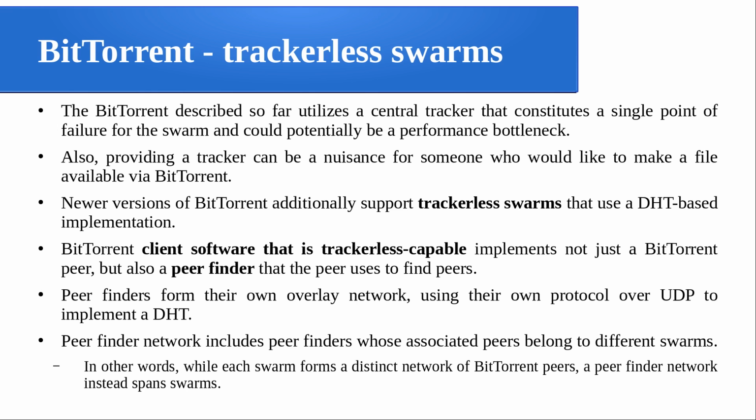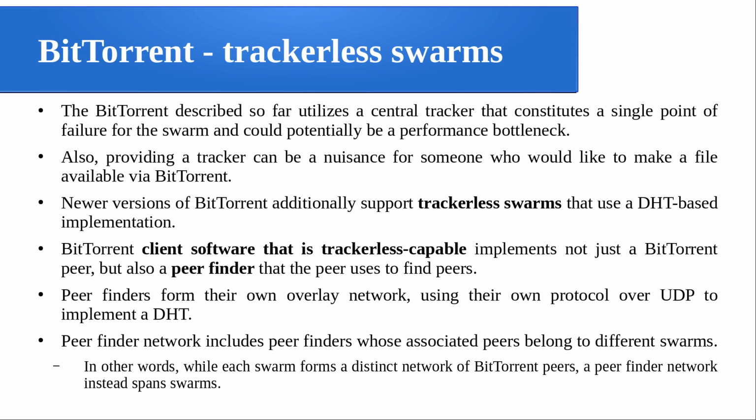So the peer finder network includes the peer finders whose associated peers belong to different swarms also. That means if you are looking at a peer finder, it is not having information about a typical swarm, just like the tracker concept, but instead it can span over multiple swarms also. In other words, each swarm forms a distinct network of BitTorrent peers.